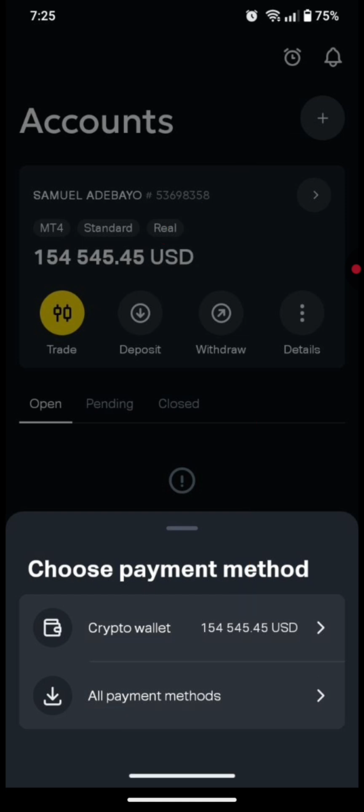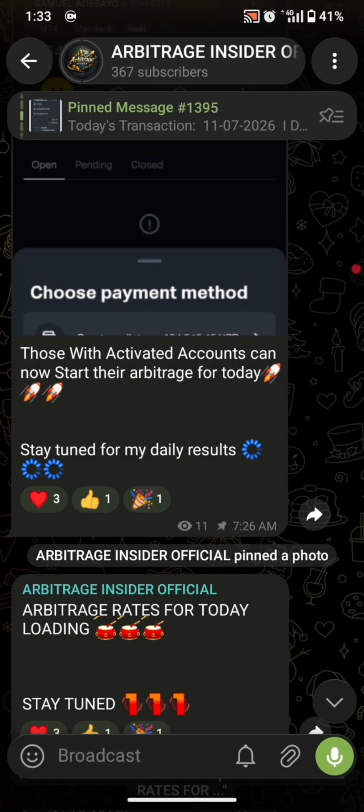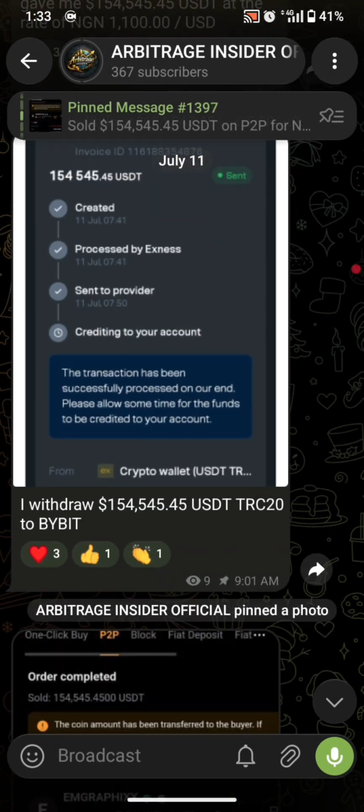Create an Exness account with your Gmail, then go ahead and make a deposit of, let's say, your local currency, let's say 20,000 or 10,000 Nigerian naira. Then check if your payment does not reflect on both your crypto wallet and on your balance. Then forget it. Arbitrage will not be able to work on your account. So let's go ahead and see.